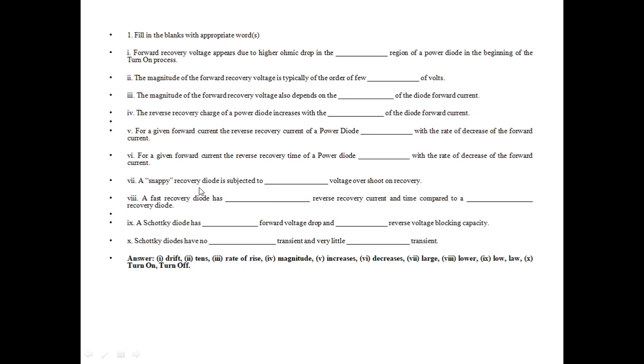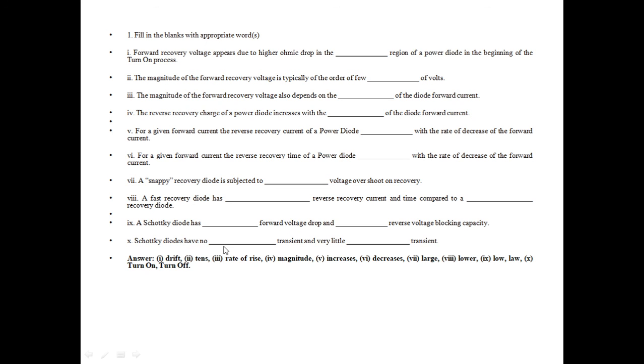A snappy recovery diode is subjected to a large voltage overshoot on recovery. A fast recovery diode has a fast recovery, that means a lower reverse recovery current and time compared to a slow recovery diode. Now a Schottky diode has low on state voltage drop and low reverse blocking capability.